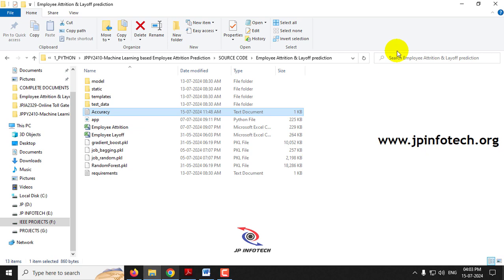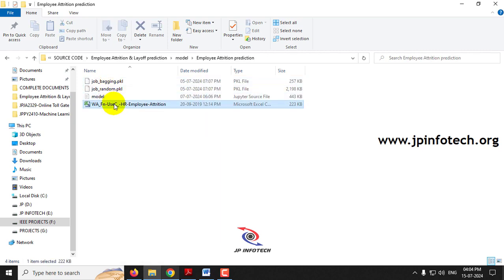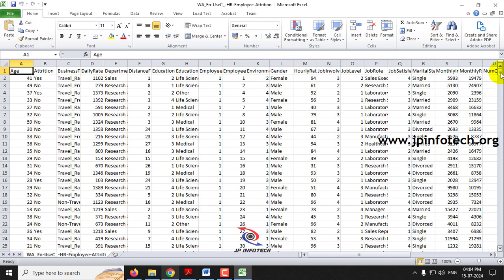So now let me show the dataset, and then we'll move to the other parts. The dataset part for employee attrition: this is the data set that we have used for employee attrition, as I mentioned.